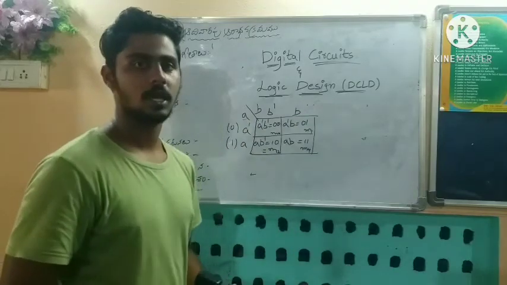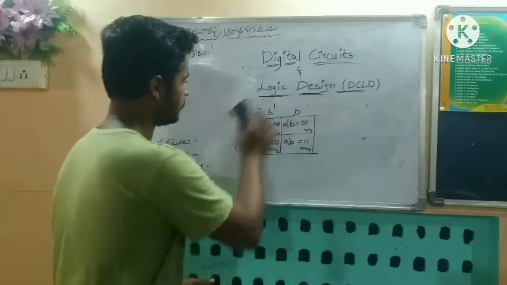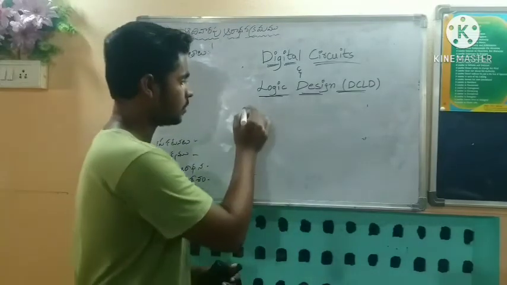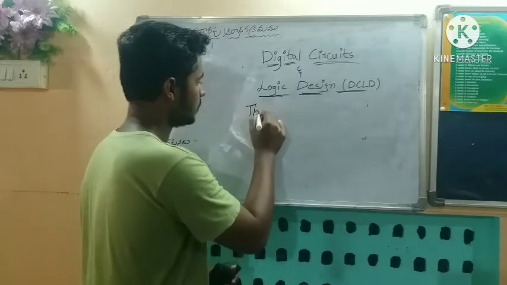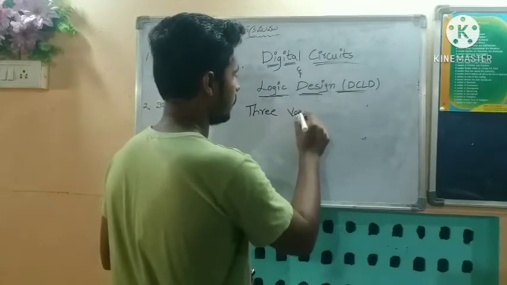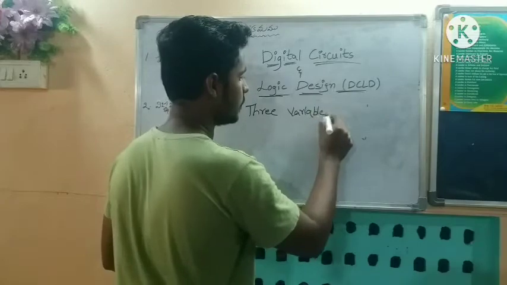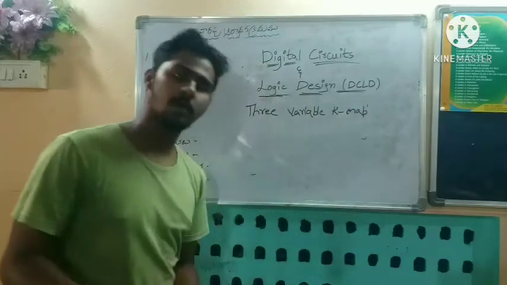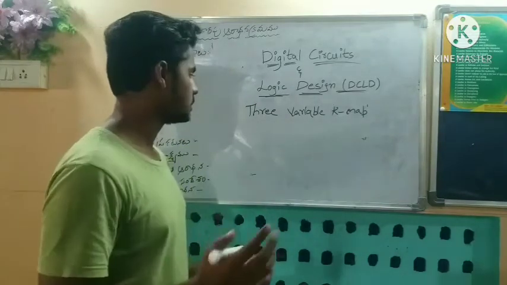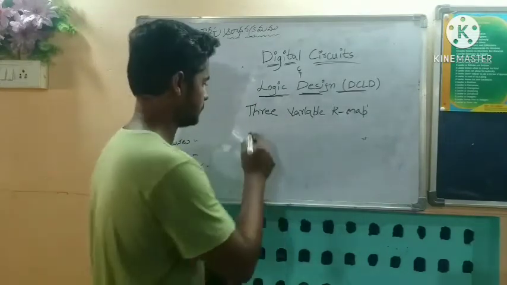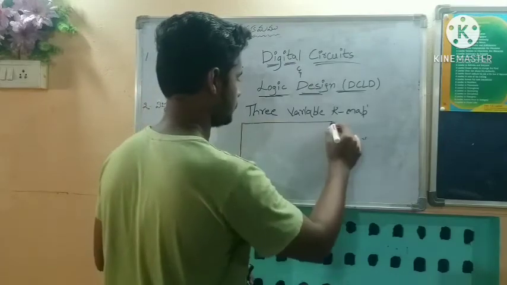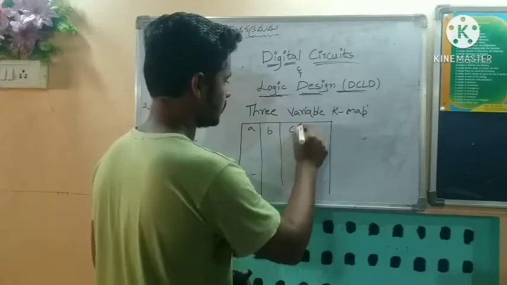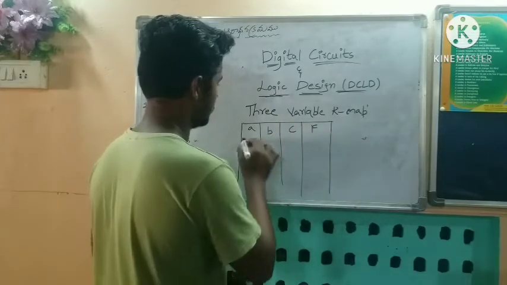Now let us discuss a three variable K-map. If you look at a three variable K-map, we use three inputs. Let us take A, B, C as the inputs, and then our function.